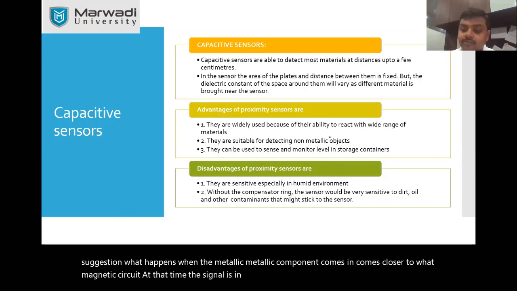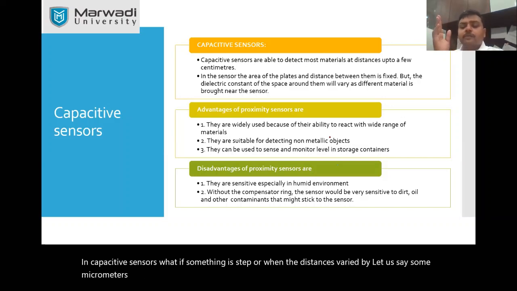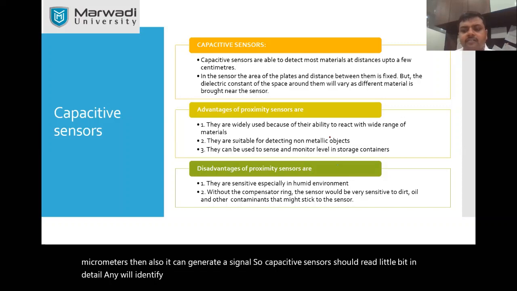Similarly, in capacitive sensors, if something is tapped or when the distance is varied by, let us say, some micrometers, then also it can generate a signal. You should read about capacitive sensors in a little more detail, and you will see that proximity sensors are very similar in operation, but their applications vary in great variety.